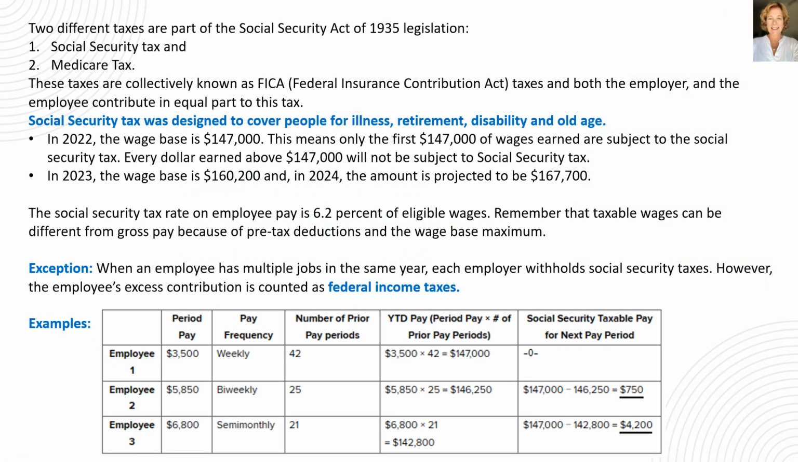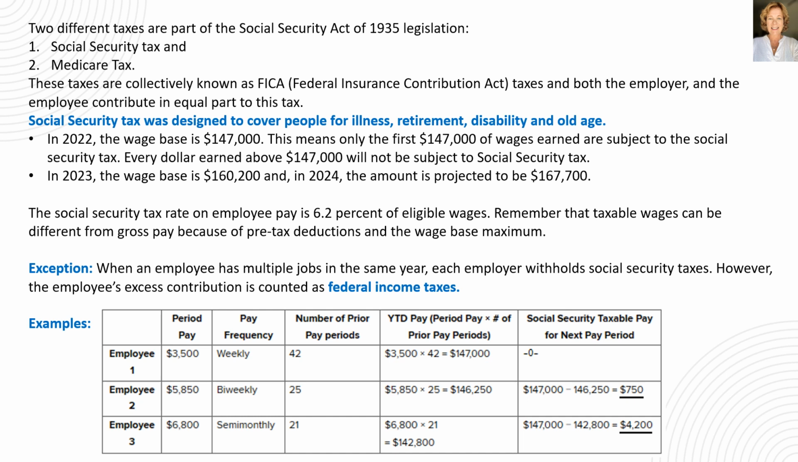The Social Security Act of 1935 mandated the withholding of certain taxes in addition to federal income tax. There are two different taxes that are part of the Social Security Act of 1935. There's Social Security tax, and then there's Medicare tax. These taxes are collectively known as FICA taxes, which stands for Federal Insurance Contribution Act. And both the employer and the employee contribute in equal parts to this tax.